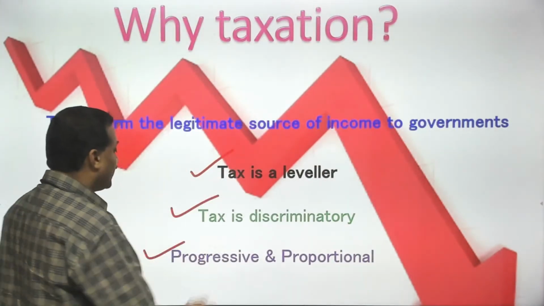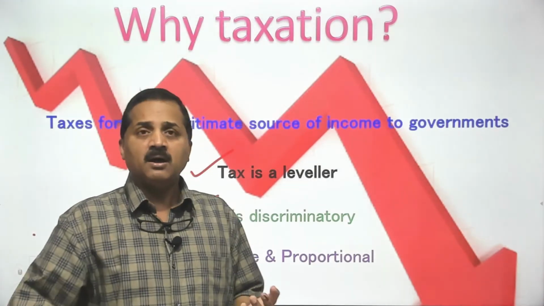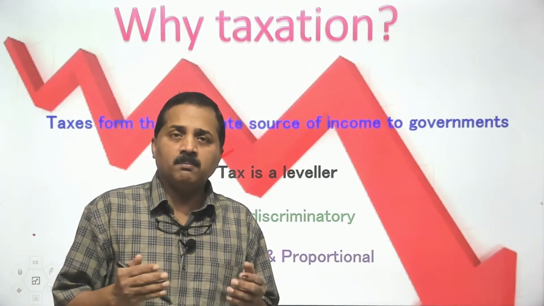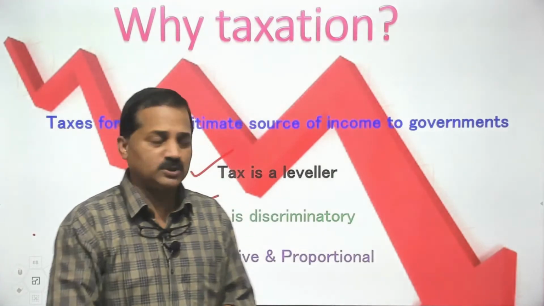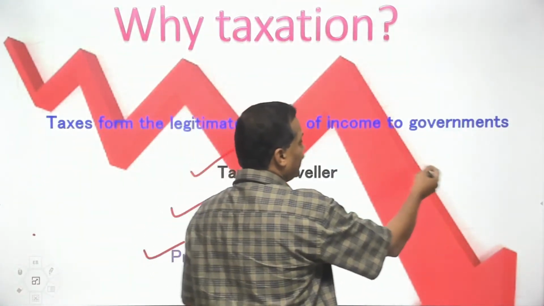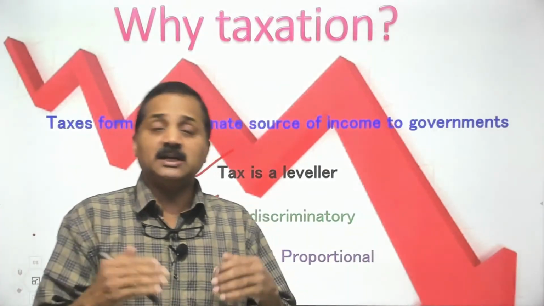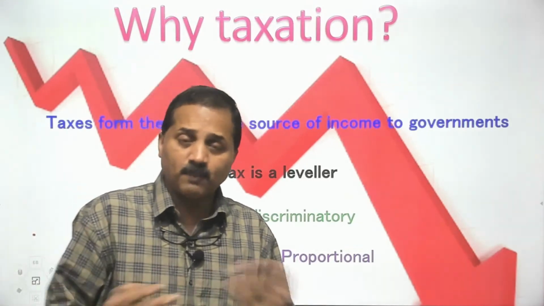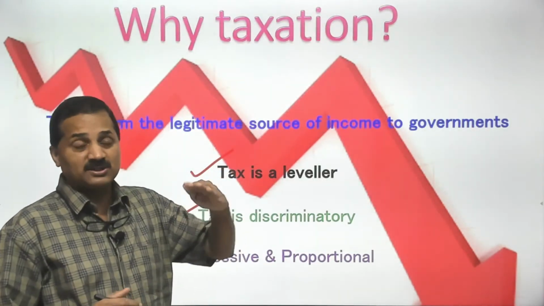There are two types of taxes, progressive and proportional. Proportional means as a proportion to your income, you will be taxed. I get 1 lakh rupee, I have to pay 30% tax. You get 2 lakh, you will be taxed 30% of 2 lakh, that is called proportional tax. Progressive means taxation based on slabs.